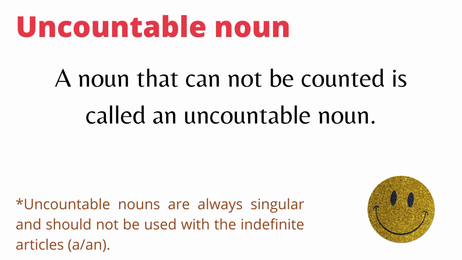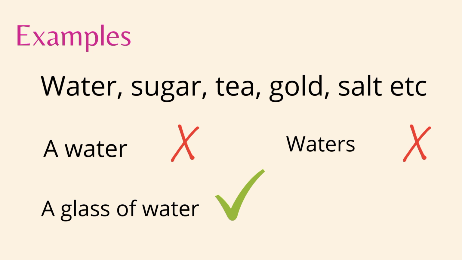And the opposite of countable noun is uncountable noun. It is a noun that cannot be counted. Points to remember here: uncountable nouns are always singular and should not be used with the indefinite articles a or an. Water, sugar, tea, gold, and salt are some of the examples of uncountable noun.